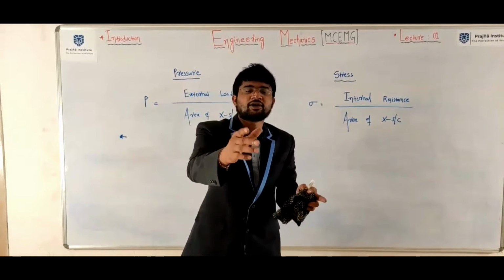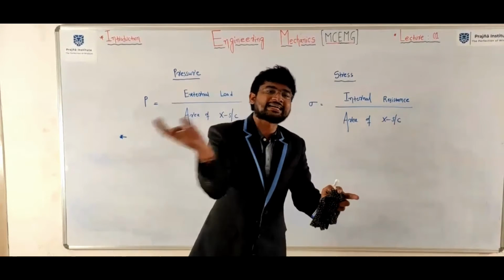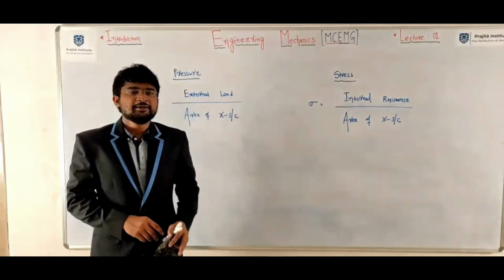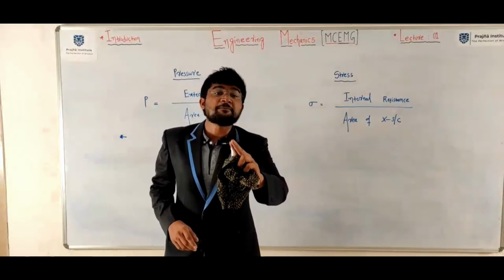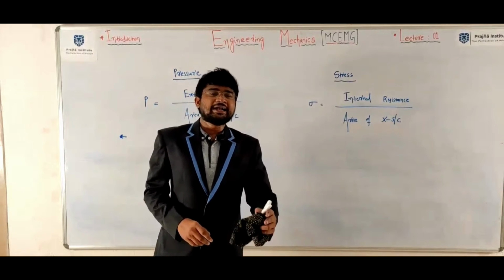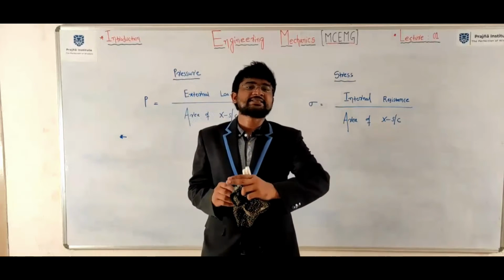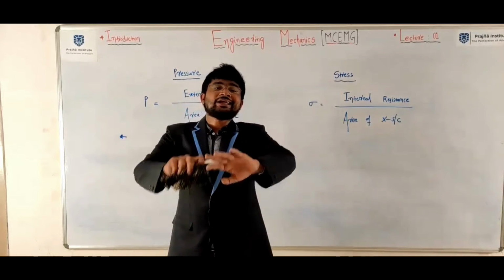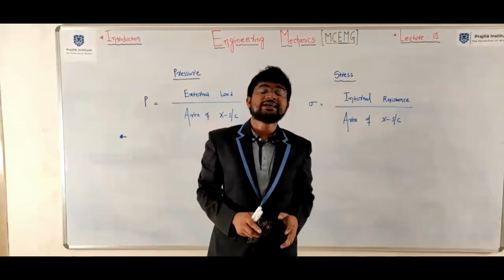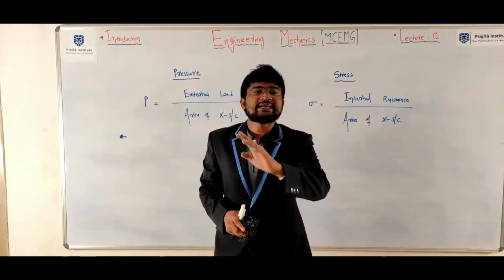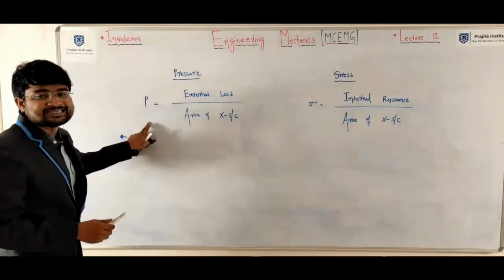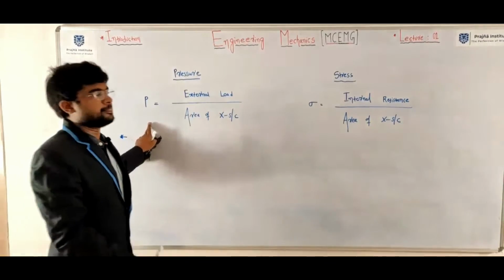The magnitude of this particular force acting per unit area of cross section is called pressure. Pressure is always compressive in nature. And according to Pascal's law, pressure at a point is equal in all directions. That is why pressure is independent of the direction. Then you can say pressure is a scalar quantity.